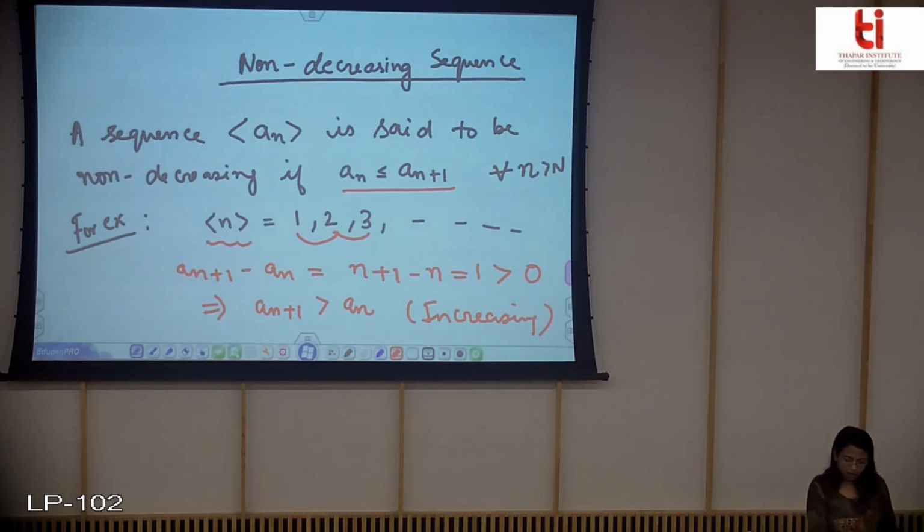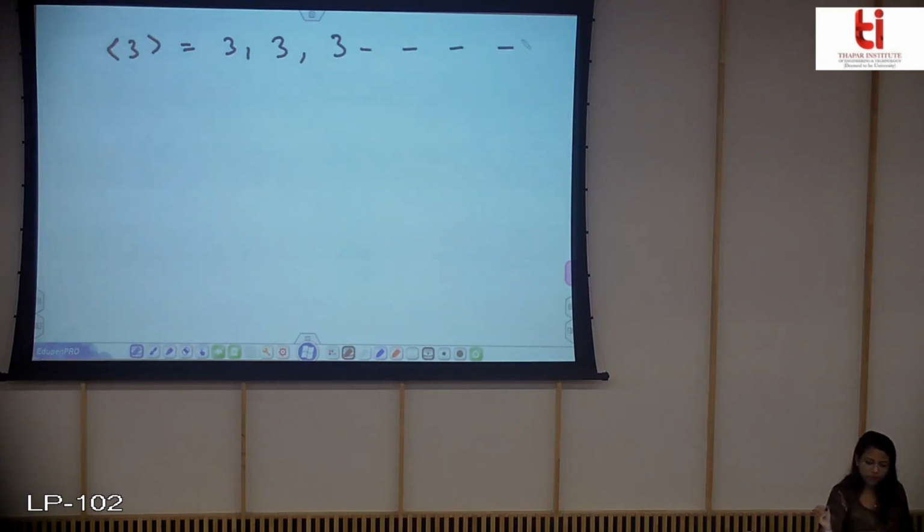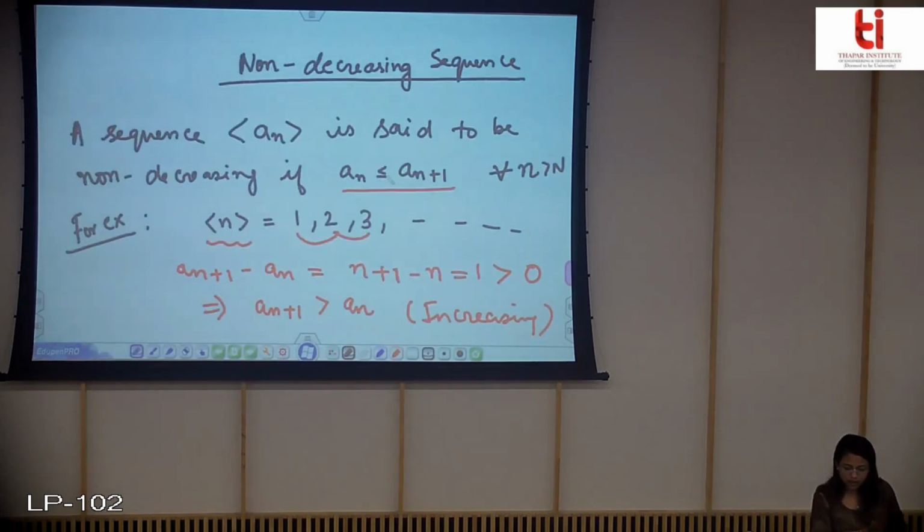Now why do we call it non-decreasing? So that we can consider the constant sequences also in it. Like if I suppose a sequence which is a constant sequence, now in this case the equality is holding true, like this an should be less than or equal to an plus 1.